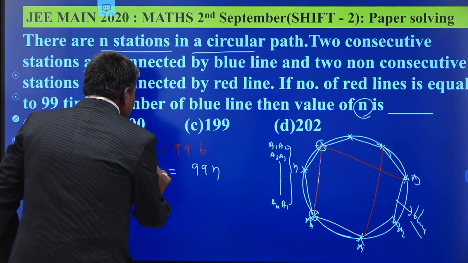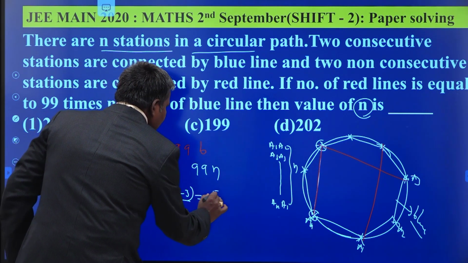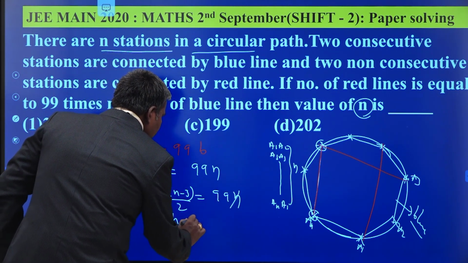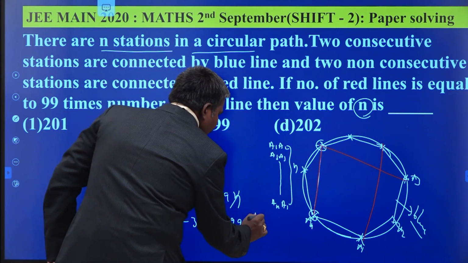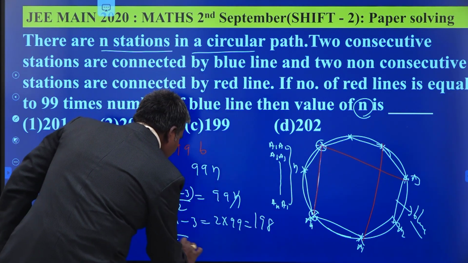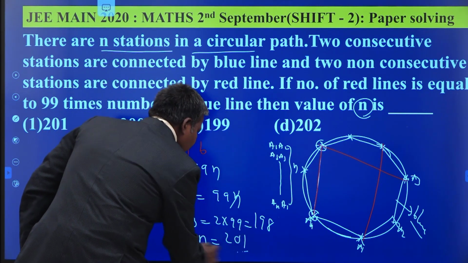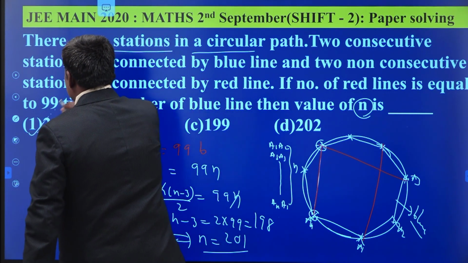Implies NC2 minus N is what? N into N minus 3 by 2 is equal to 99N. N gets cancelled. So N minus 3 is equal to 2 into 99, that is nothing but 198. Implies the value of N is equal to 198 plus 3, 201. So this is 201 here. First option is the correct option.